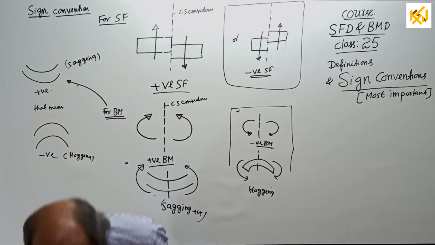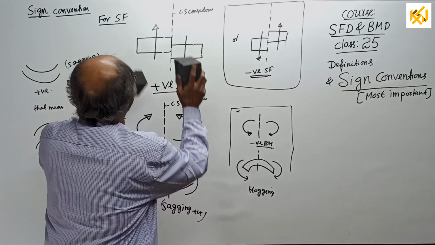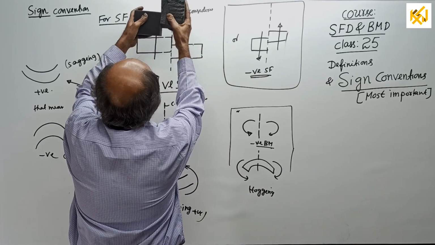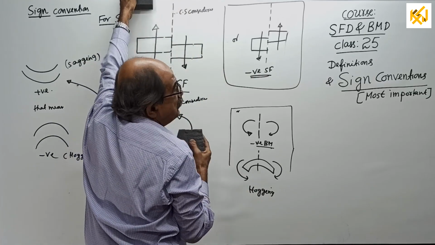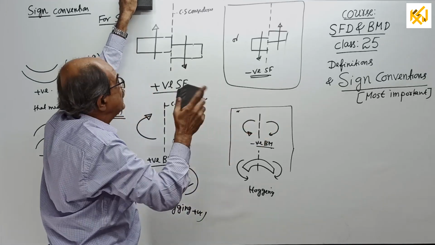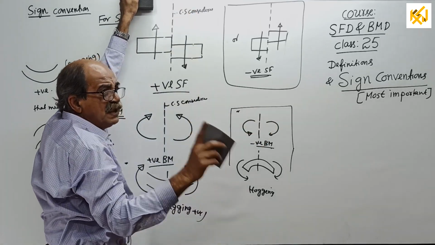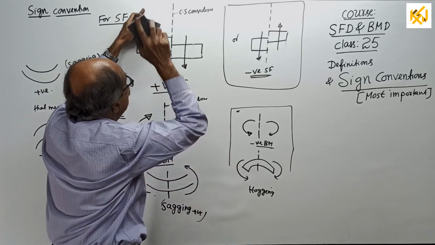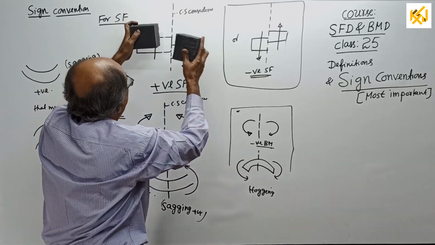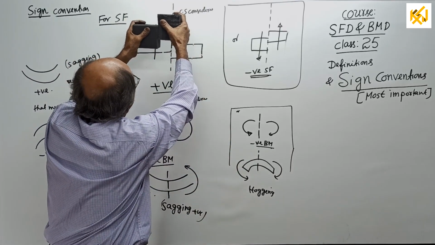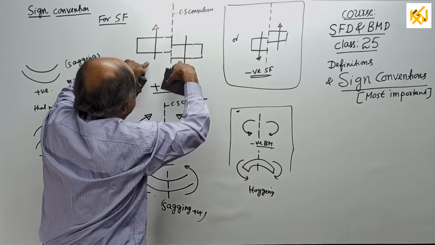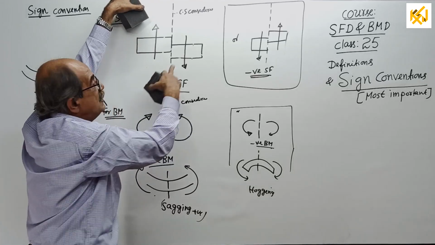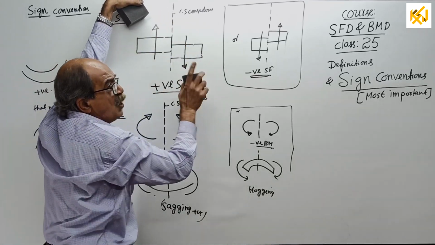Here. When it is a shear force, left going up means simultaneously right has to come down. Left going up means right comes down. So, left going up with right coming down, this system is positive. This full group is positive, not one side.